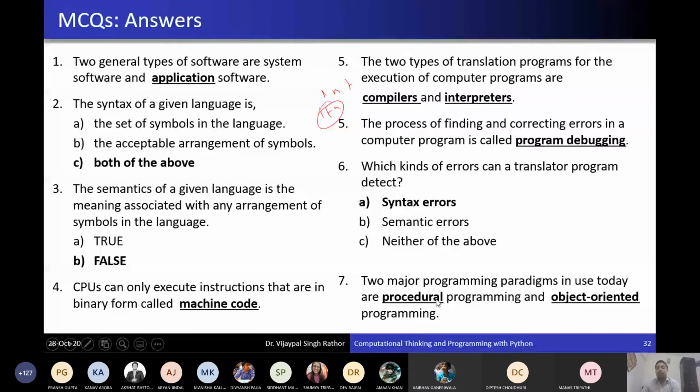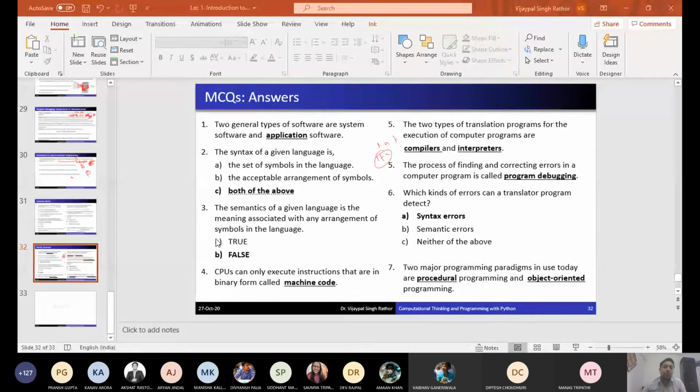The paradigms that we have seen are procedural oriented and object oriented. Is it clear now? So these are the basic things that we have covered. This is basically what we targeted for the first lecture, but don't worry. In the next lecture, we have to focus basically on variables, expressions and Python programming.